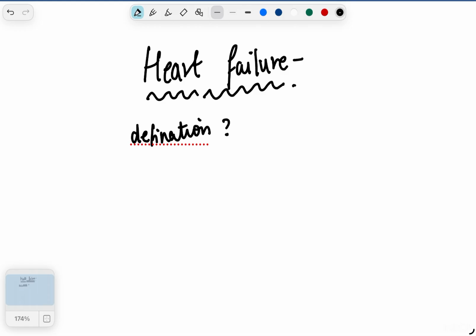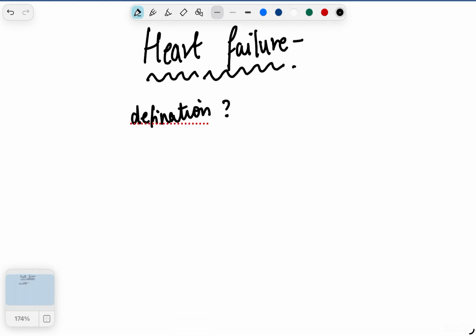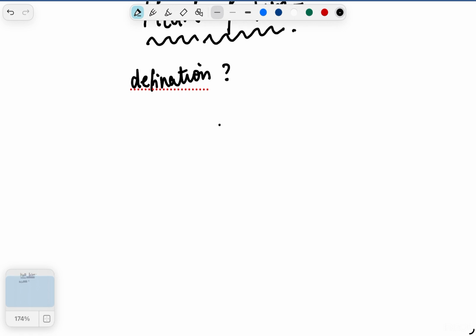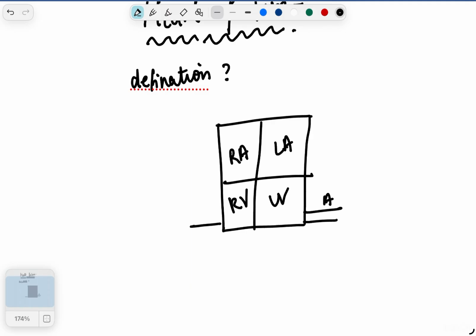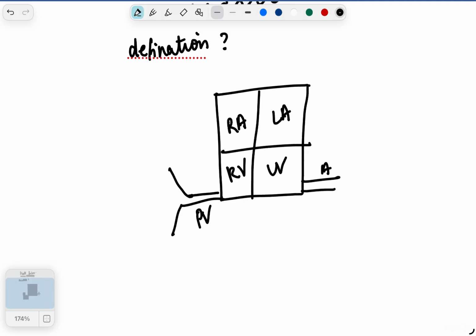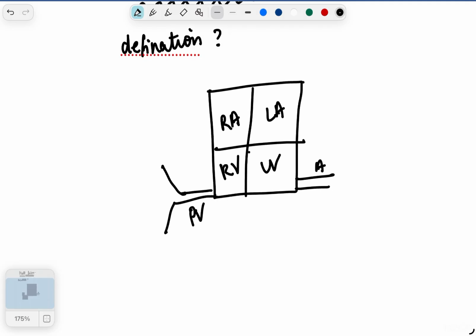Now, hearing this, everyone will be like, what is this definition? I don't understand anything. Okay, so first, in an easy way, I will tell you. If I want to show you a heart, I will just draw it as a box with 4 chambers, this being my right atrium, right ventricle, left atrium, left ventricle, and this is my aorta, and this is my pulmonary vessels. Now, these ventricles, be it your left ventricle or your right ventricle, whether the heart is failing or not will depend upon the ventricle.